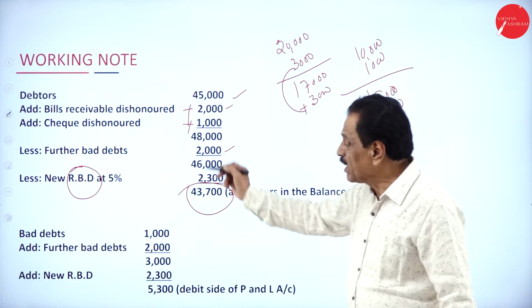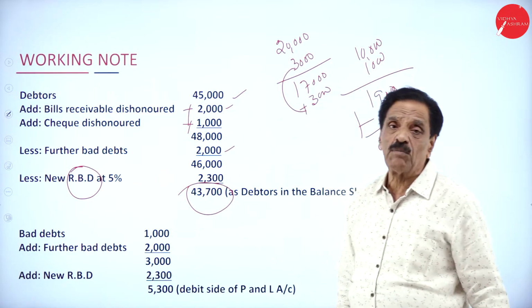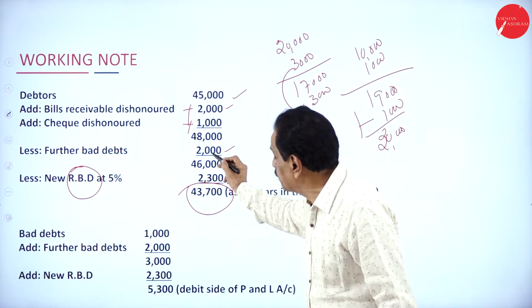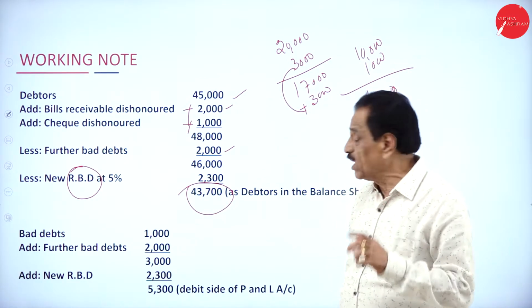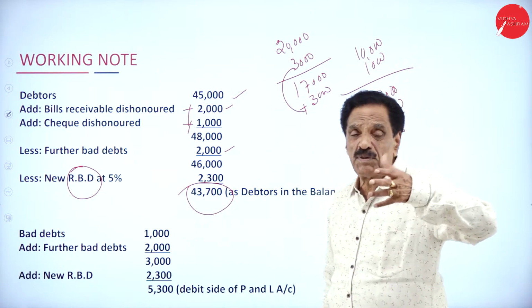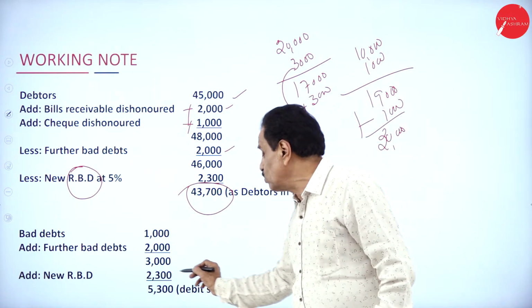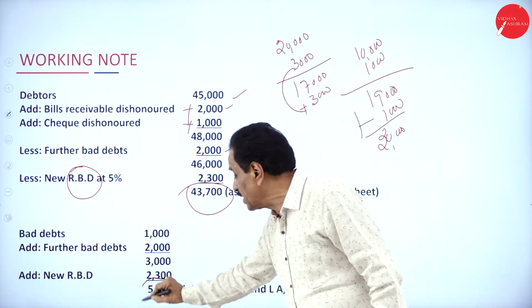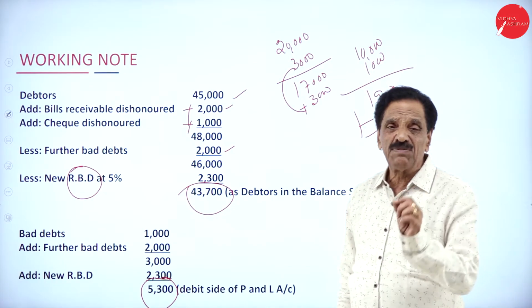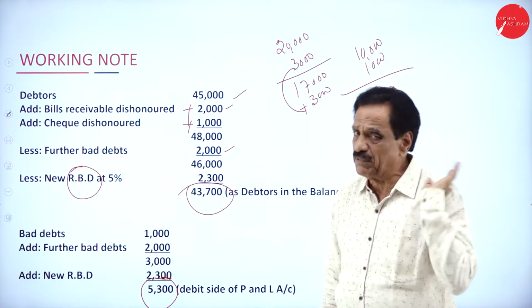43,700. In your trial balance, you already have bad debt of how much? 1,000. How much further bad debt? 2,000. What's the total loss? 3,000. How much new RBD, may come, may not come? 2,300. What's your total loss? 5,300. This will come in the profit and loss account debit side.